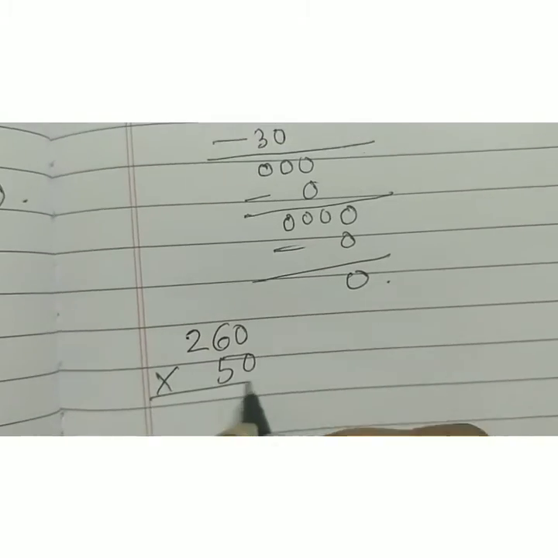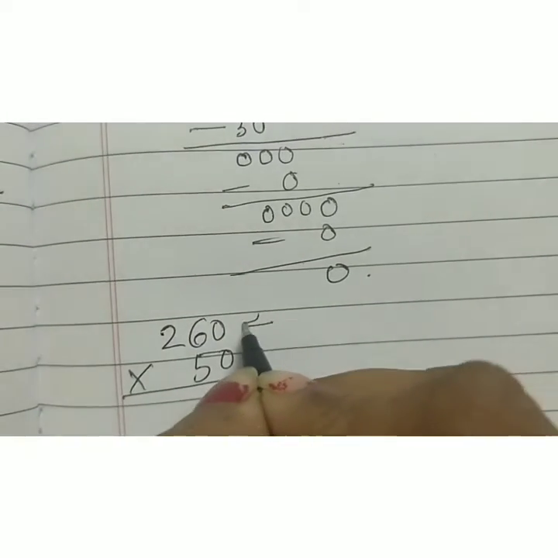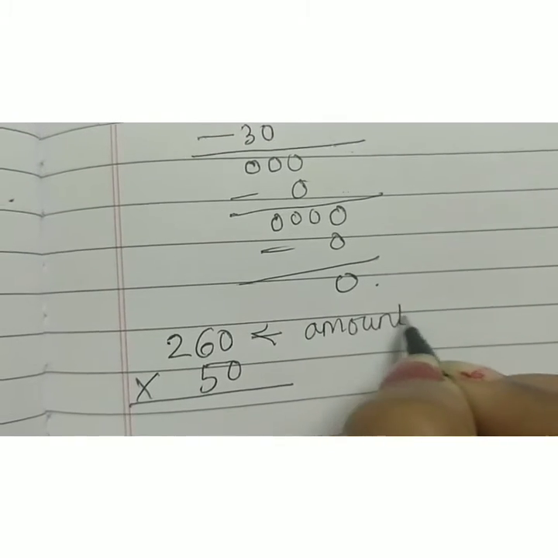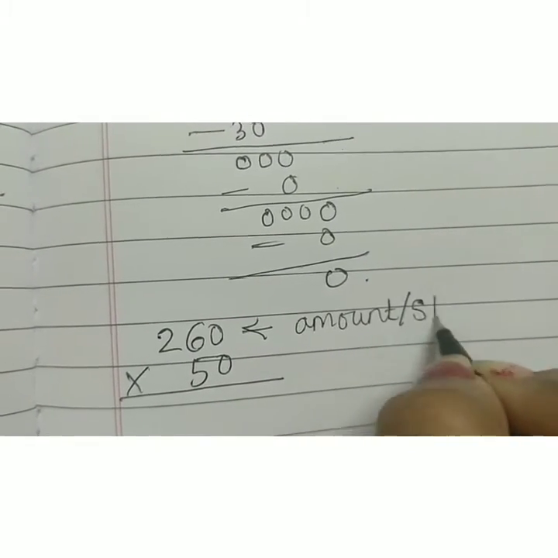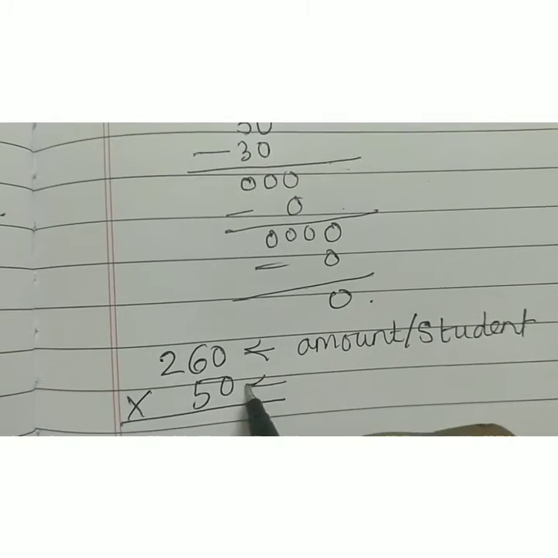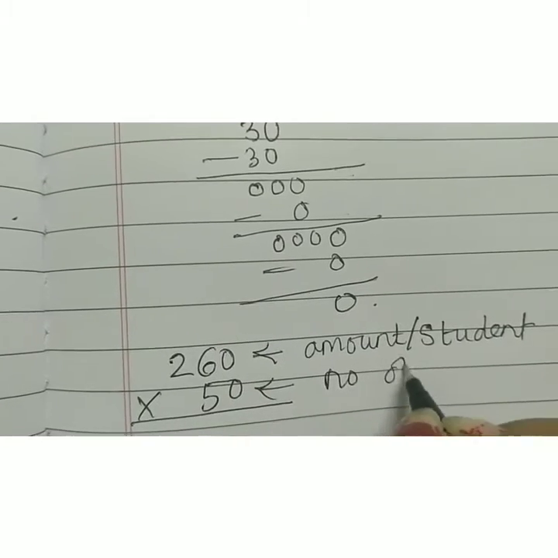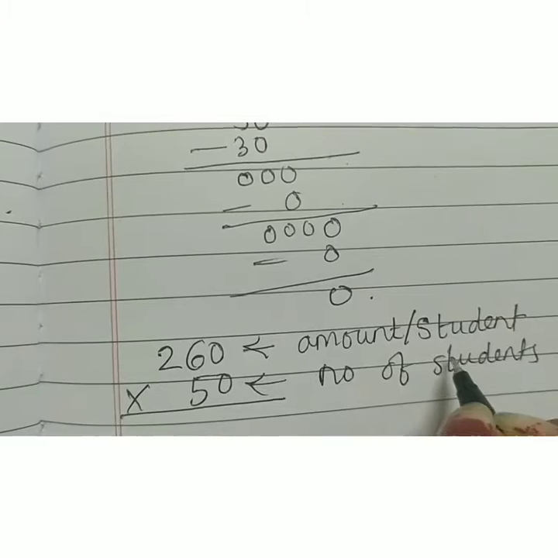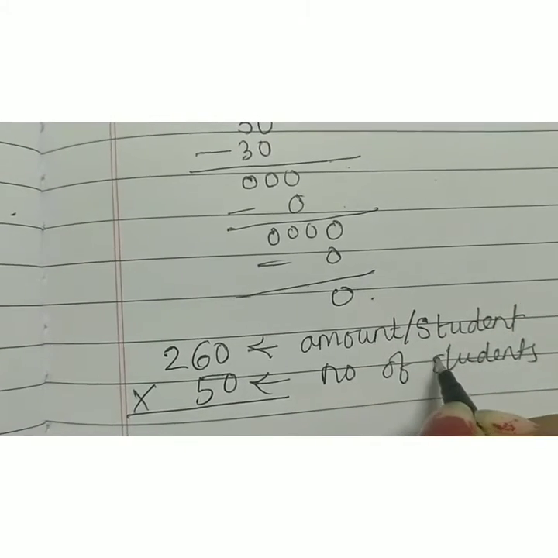Why? What is 260? Amount per student. And what is 50? Number of students. So this way we will get the total amount that has been collected.